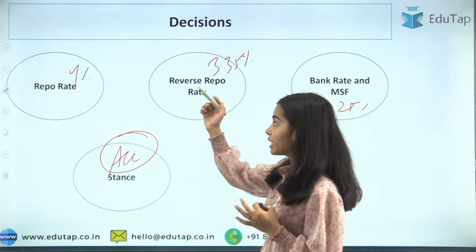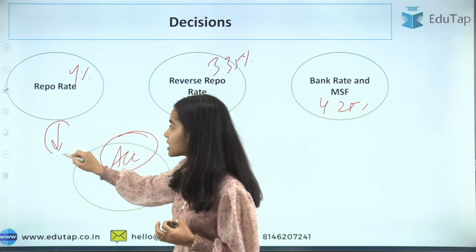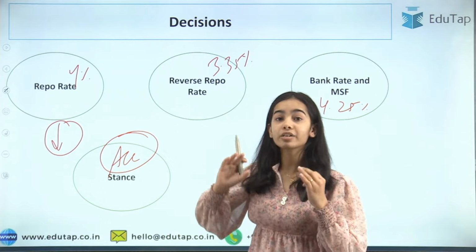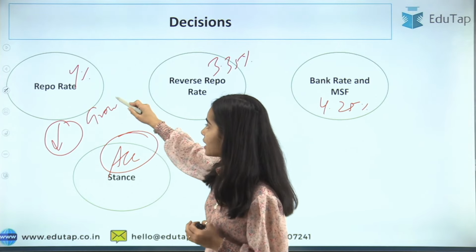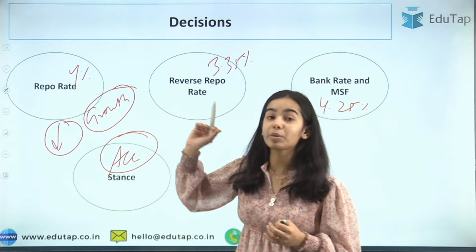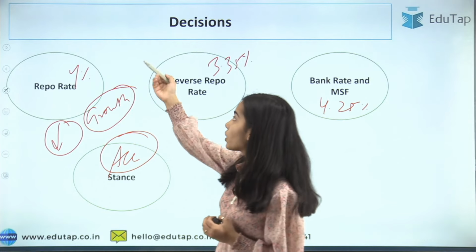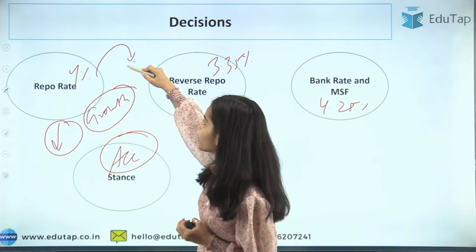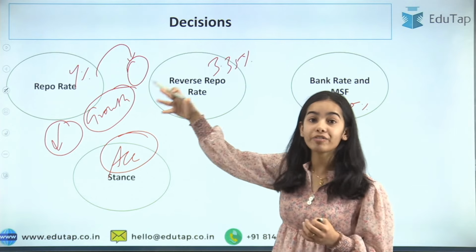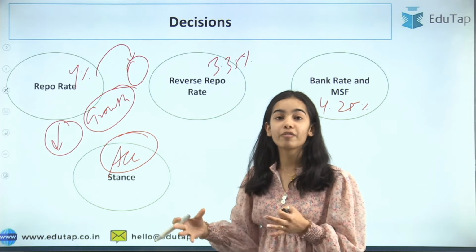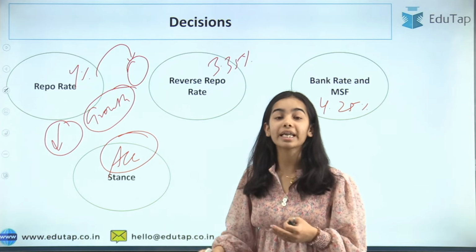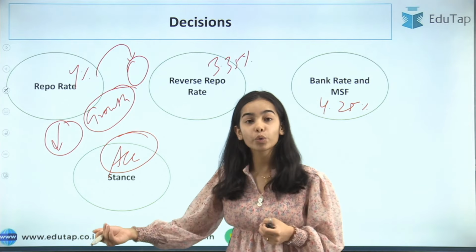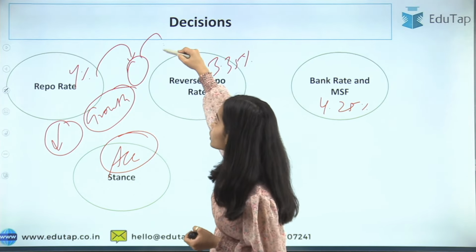When the rates are maintained low when growth is sought, if the RBI keeps the rates low, then what will happen is that more money will go into the economy, banks will take more loans on the repo rate, and the banks will give more loans to the people, due to which growth will happen.